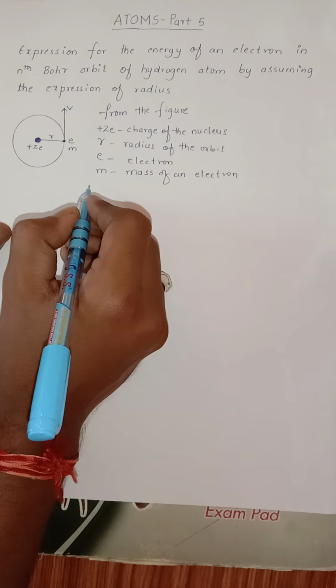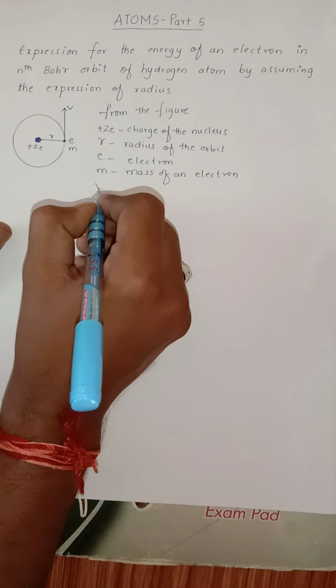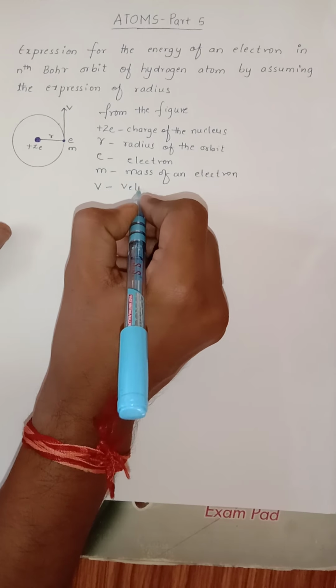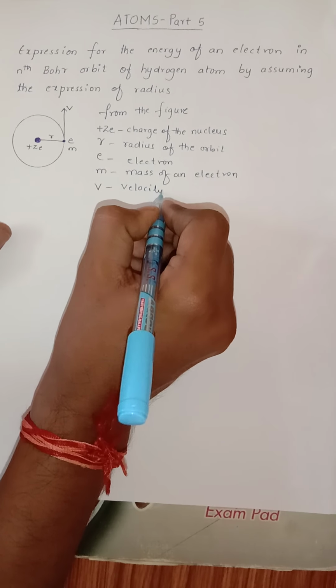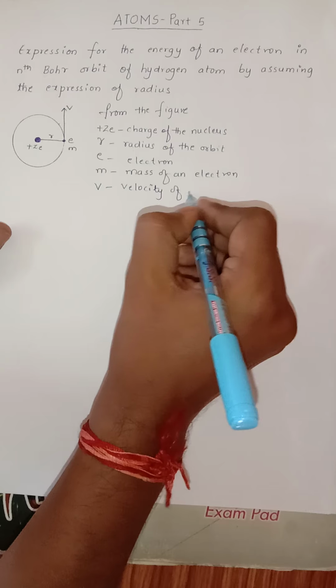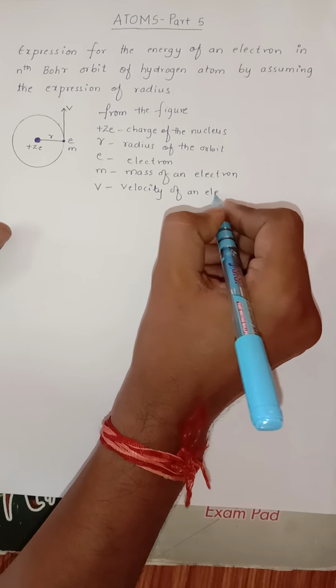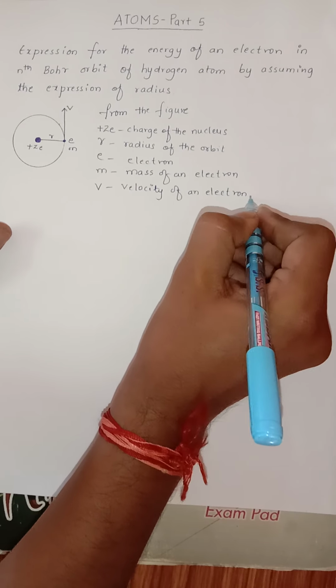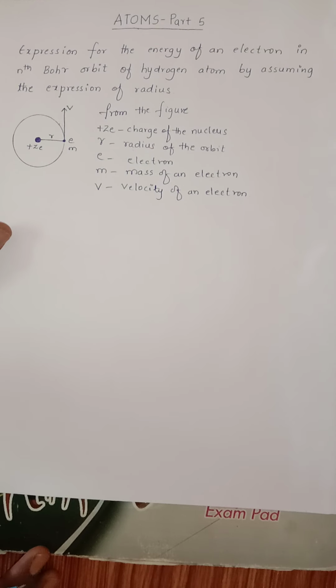Next, v be the velocity of the electron which is revolving in an orbit, right? The electron which is revolving in an orbit possesses two energies. The first one is kinetic energy due to its motion, and the second one is potential energy due to the charge present in the nucleus.